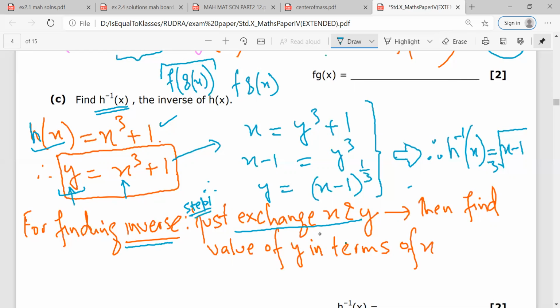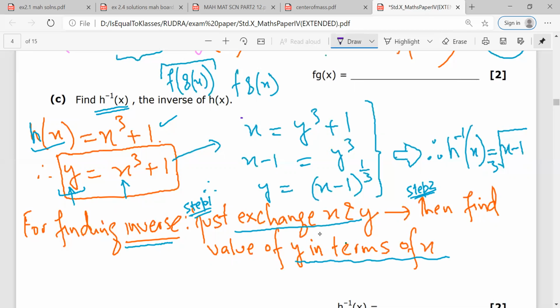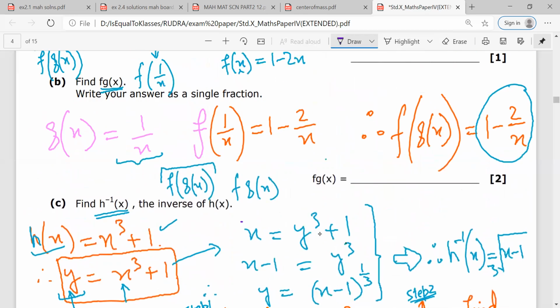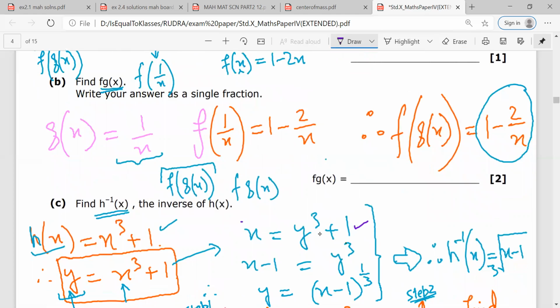And step 2 is, then find the value of y in terms of x. So what does this mean? This means that x is equal to y cube plus 1. This is what I have done. Then I need to find the value of y in terms of x.